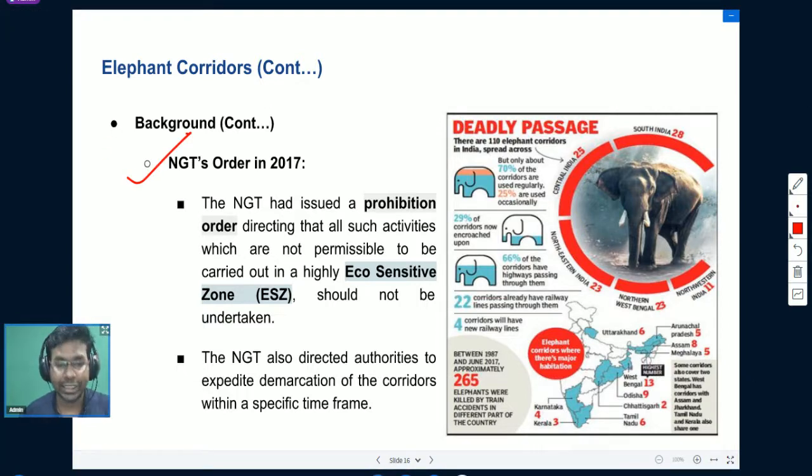The National Green Tribunal had earlier given an order in 2017 itself. NGT had issued a prohibition order directing that all activities which are not permissible in a highly eco-sensitive zone should not be undertaken in the areas of elephant corridors. NGT also directed authorities to expedite demarcation of the corridors within a specified time period.